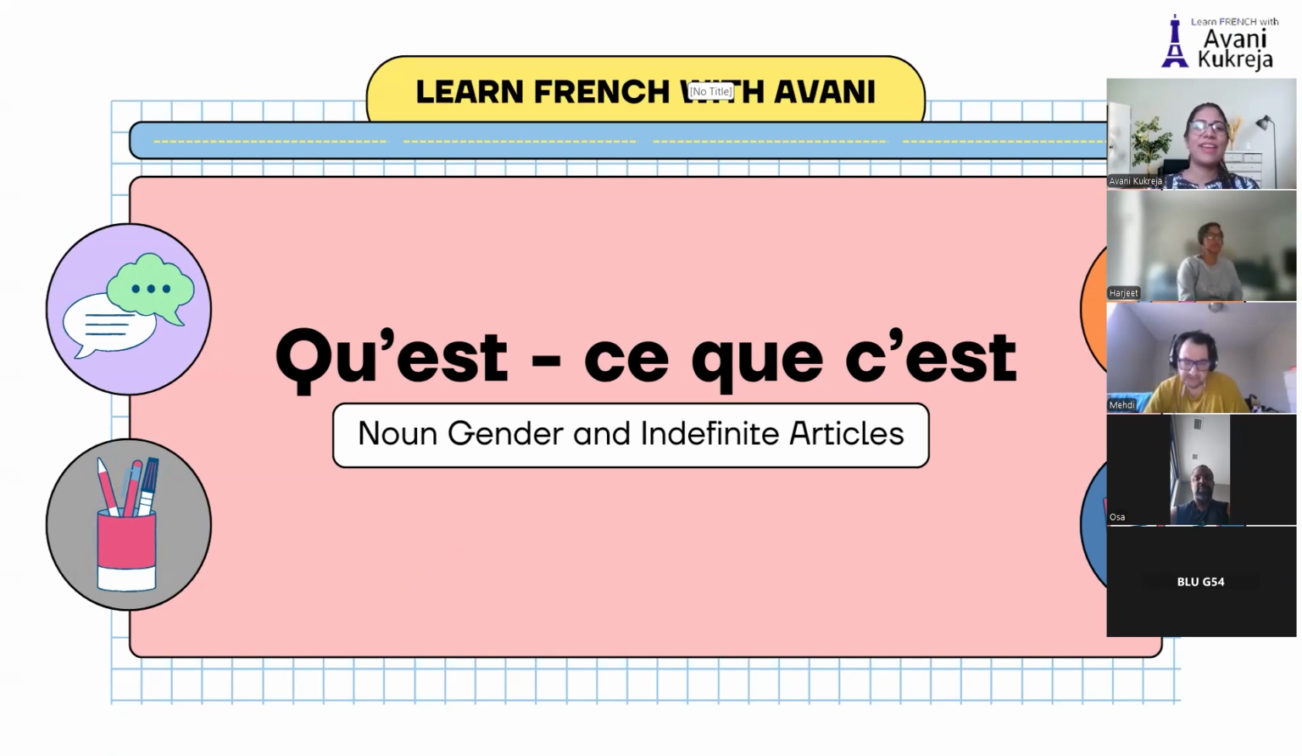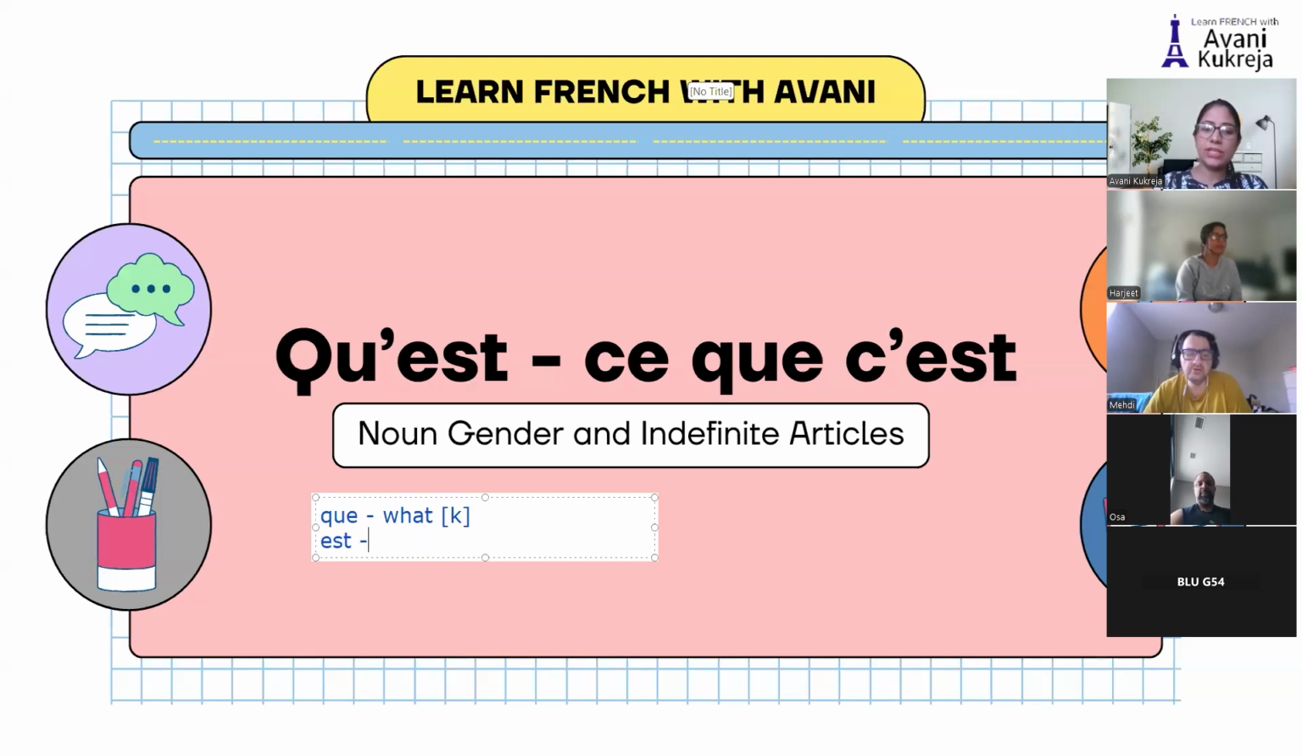Correct. And there's such a funny meme on this. I would love to break it down a little for you. Now see on the screen, everyone. "Que" translates as what. Pronunciation is K, just K. "Est" translates as is. Pronunciation is A. "Ce" translates as this or that or it.